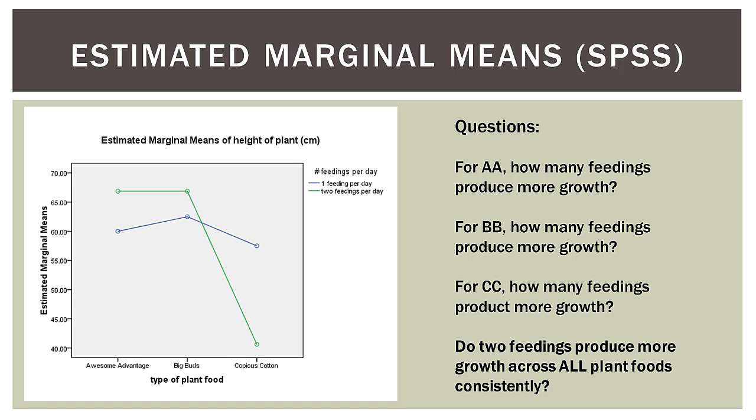So the question we ask ourselves is, do two feedings produce more growth across all plant food types consistently? Does it for AA? Yes. Does it for BB? Yes. Does it for CC? No, it does not.